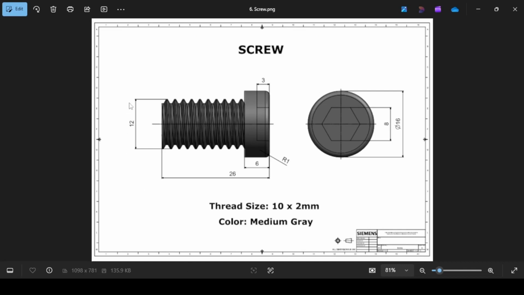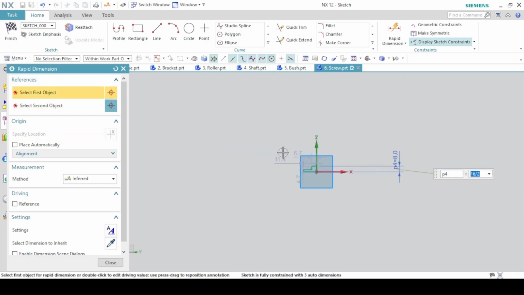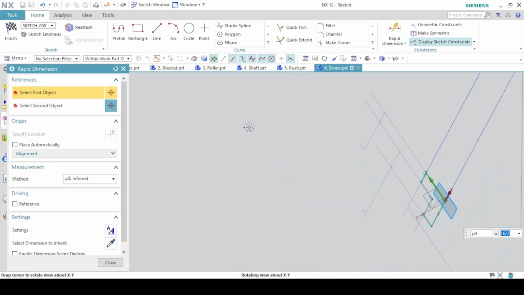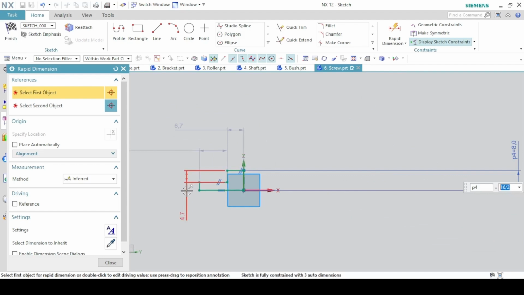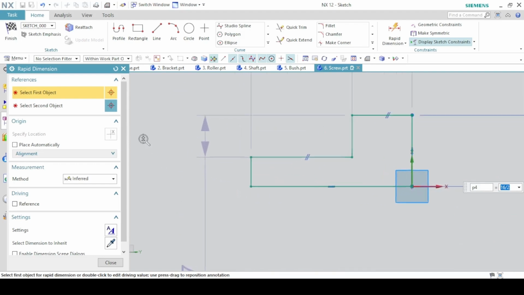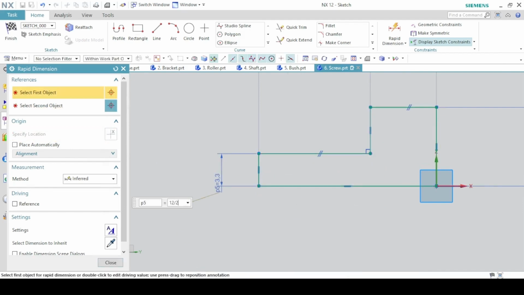This diameter is 12, the outer diameter is 16, so 16 divided by 2. And this is 12 divided by 2.